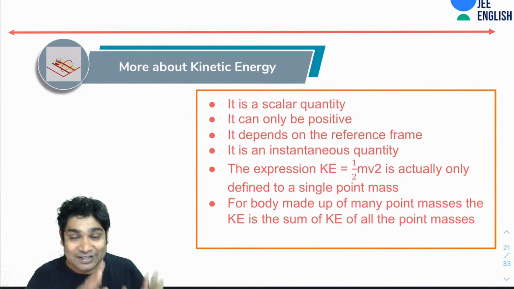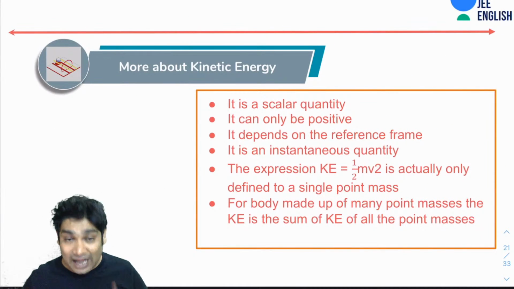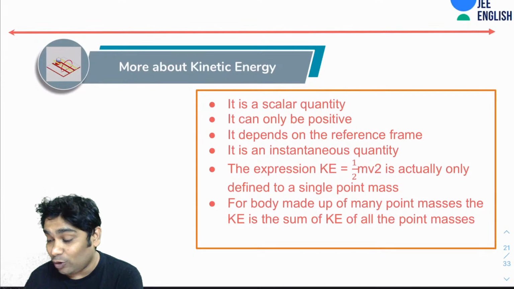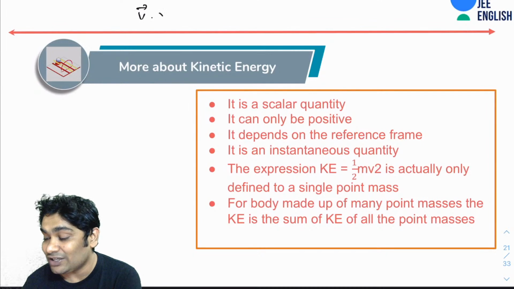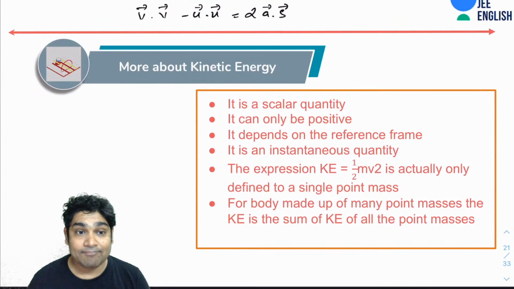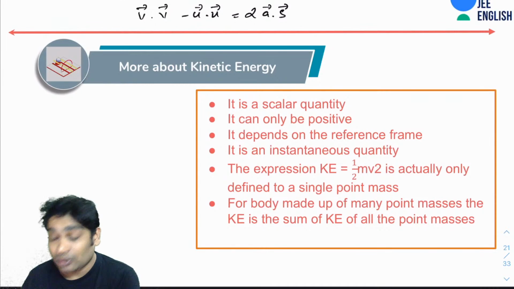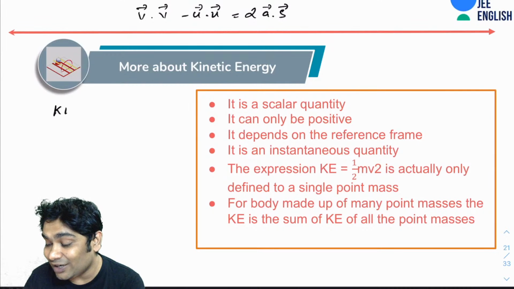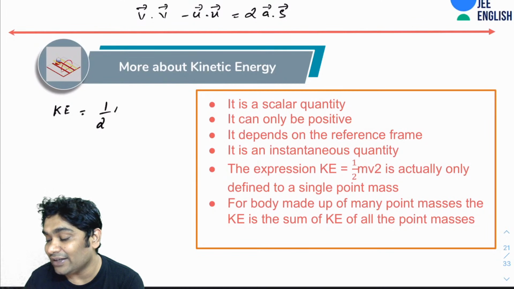Next, once we have defined kinetic energy, it was half mv square, but I also told you that this equation actually was this. This is the equation of kinematics that we use. So kinetic energy, being a scalar quantity depending on velocity, can also be defined like this: half m of v dot v.